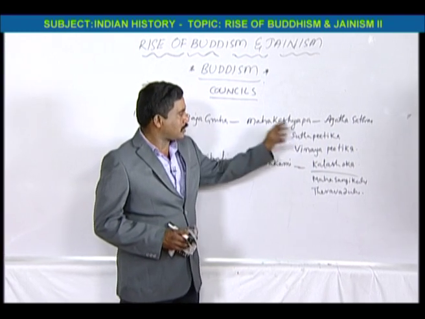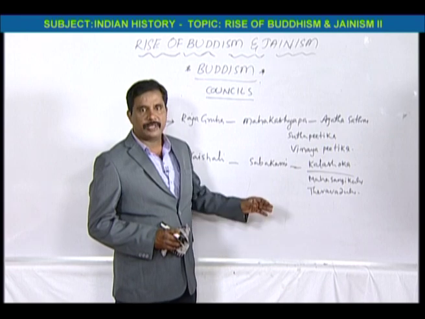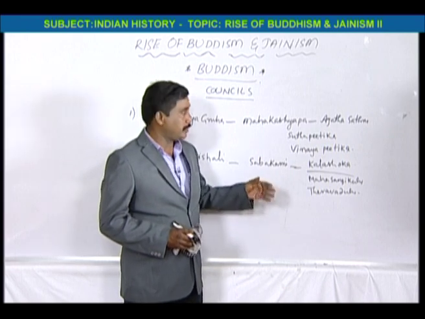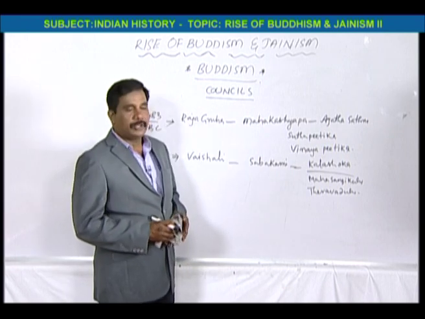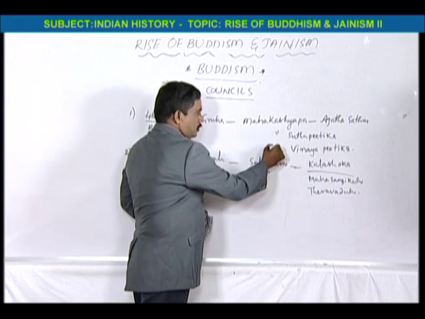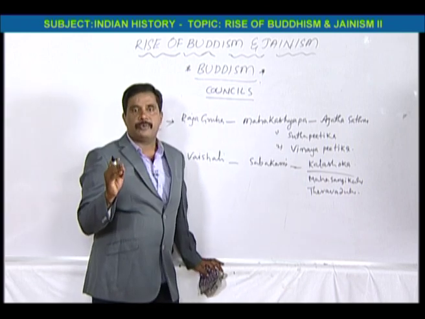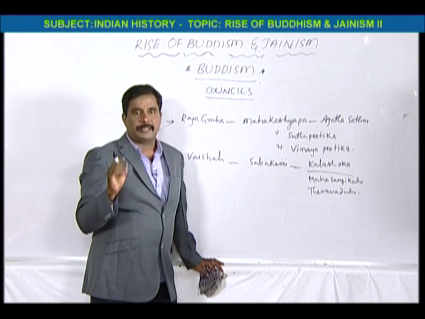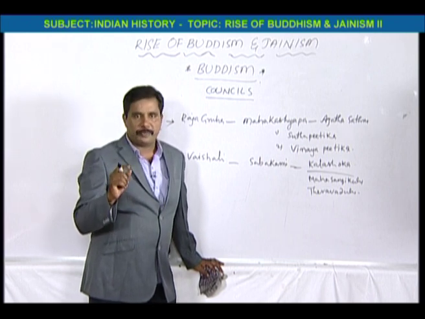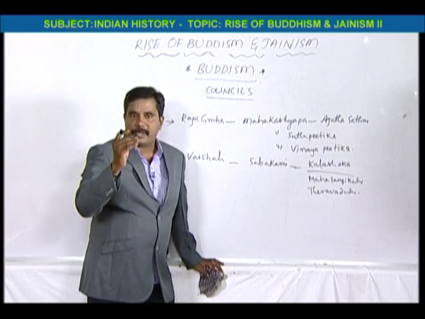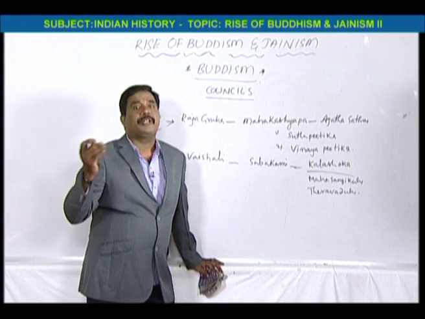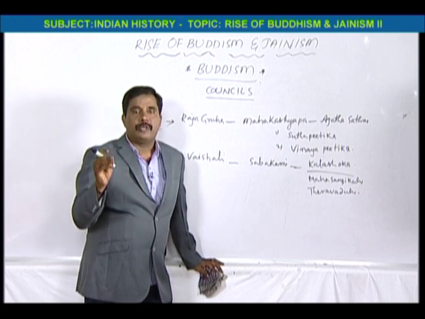So what were the decisions in this first Buddhist council? Buddhist holy books are called Tripitikas. There are 3 Pitikas, and these are the Buddhist holy books.